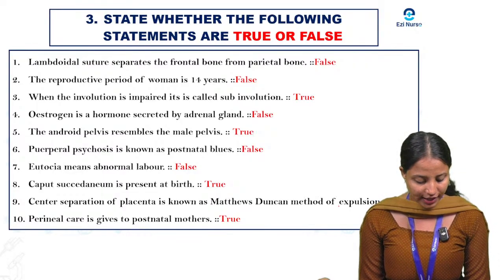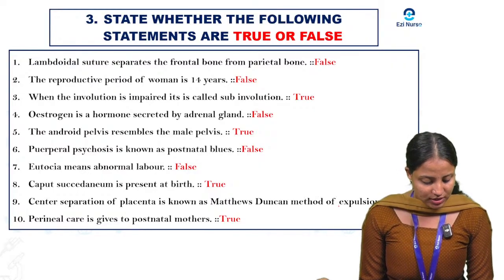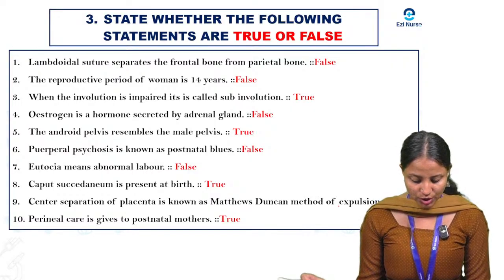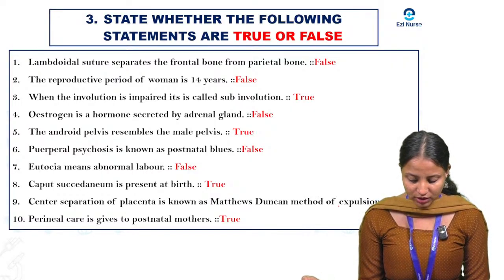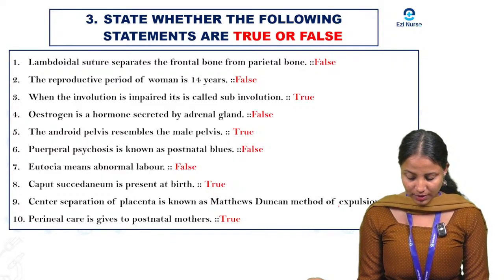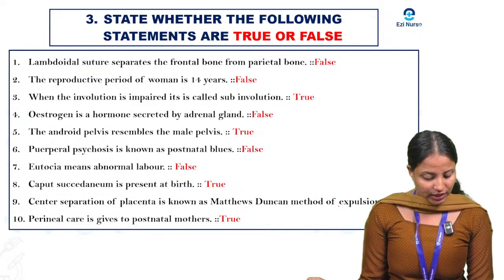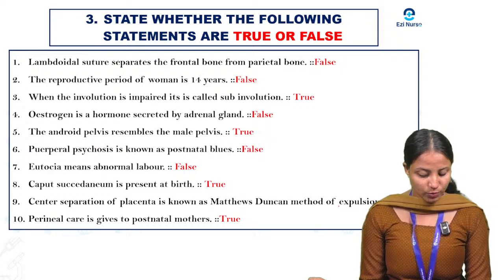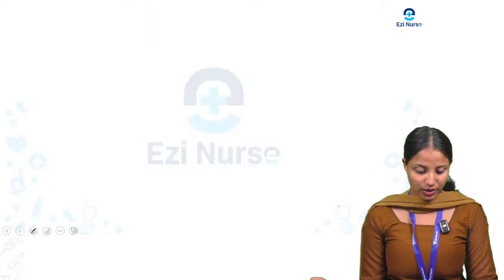So yeah, it's the right thing. Caput succedaneum is present at the birth. Next one, central separation of placenta is known as Matthews Duncan method of expulsion, that is false. It's not like that. Next one, 10th, perineal care is given to postnatal mother. That is the right one.